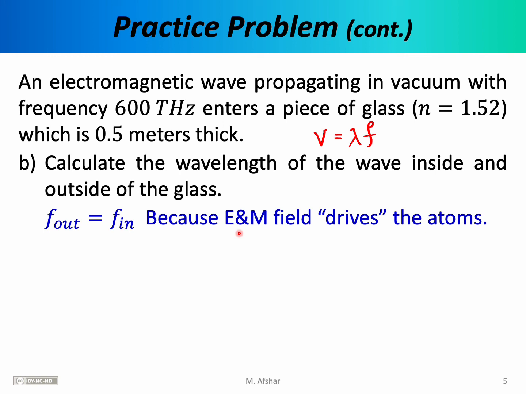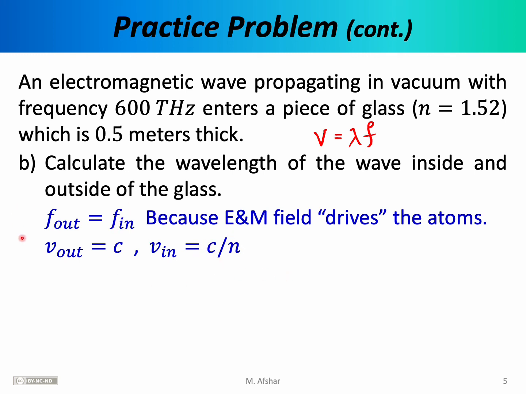We say that the source frequency determines the wave frequency. So the frequency doesn't change as the electromagnetic waves enter the glass. However, the wave speed does change. Outside the glass, we're going to assume we have vacuum, so we can say V out is equal to C, which is the speed of light in vacuum. And inside, we can say V is equal to C over N.